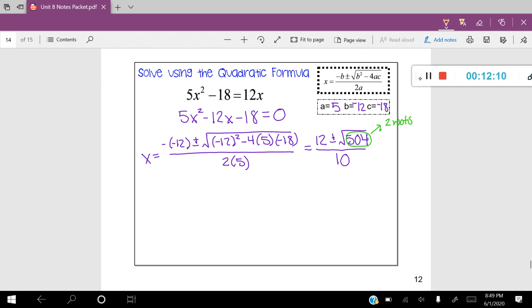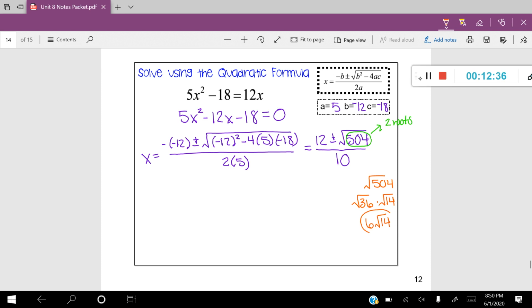So I actually have to go off to the side and simplify it. So let's simplify the square root of 504. I can use my calculator, but that's going to break into square root of 36 and the square root of 14, which I can simplify further to give me 6 root 14.